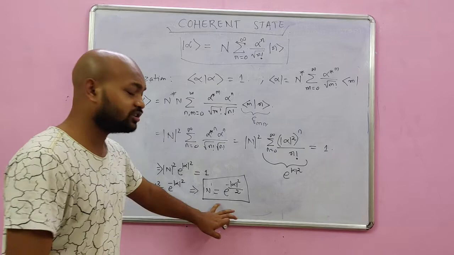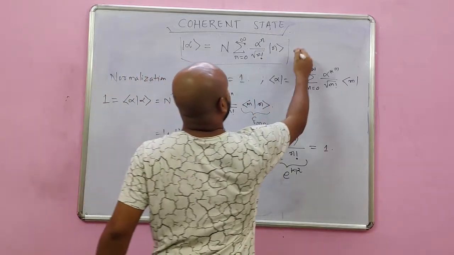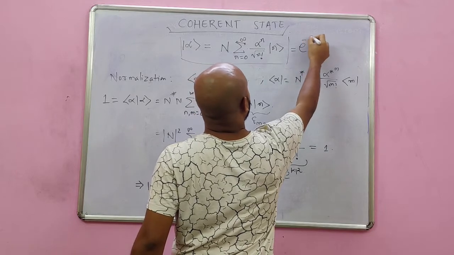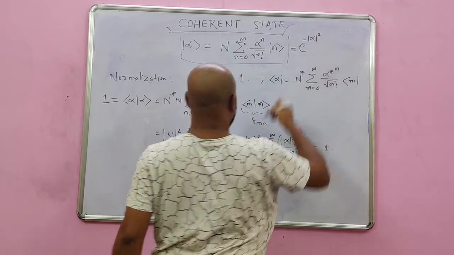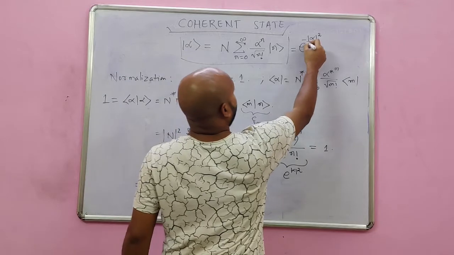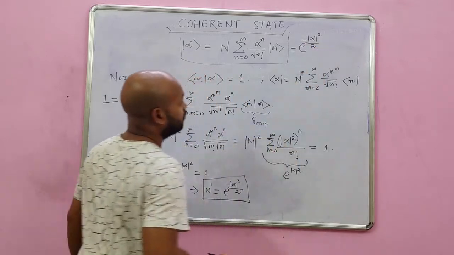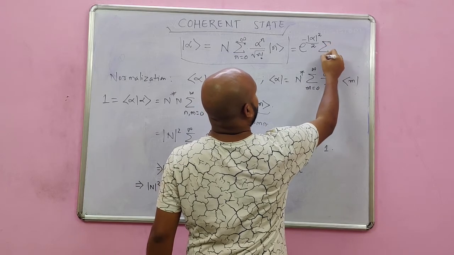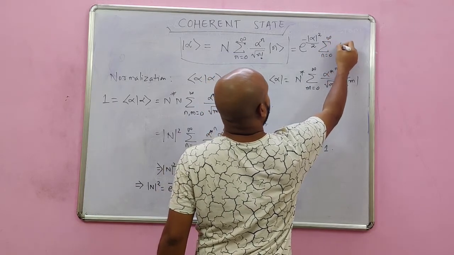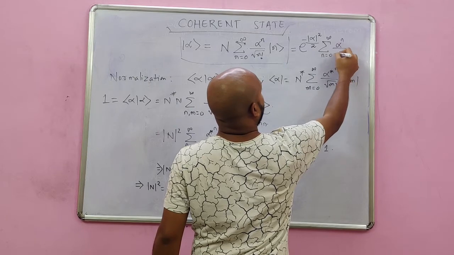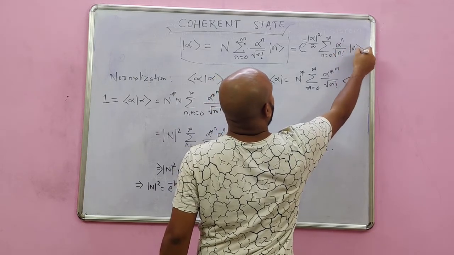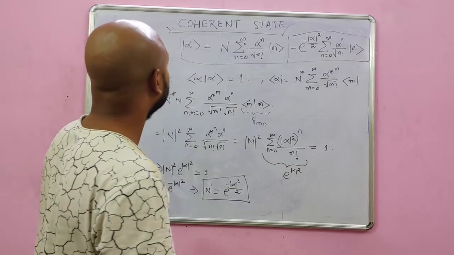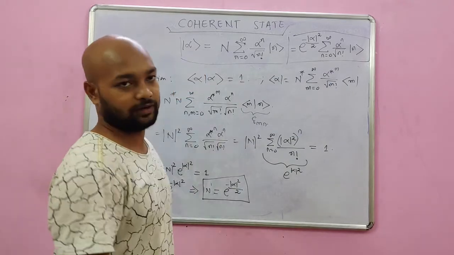Okay, so this is the normalizing constant, and hence my coherent state becomes e power minus alpha mod square by 2 times summation of n equals 0 to infinity alpha power n by square root of n factorial times the n photon state. This then becomes my coherent state alpha. All right.